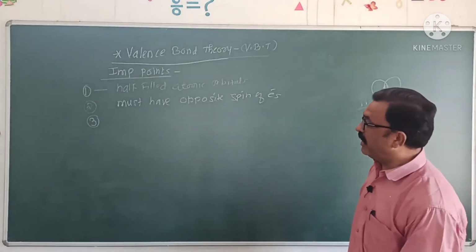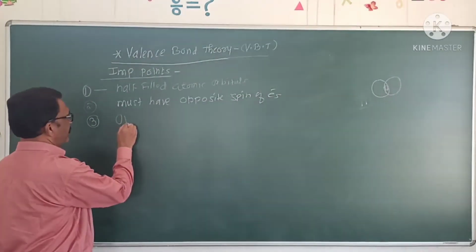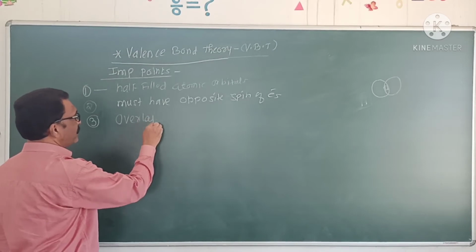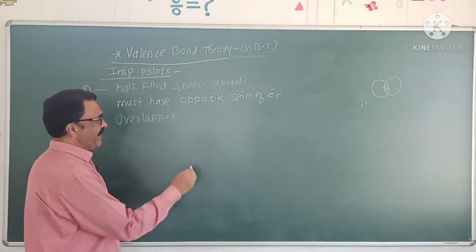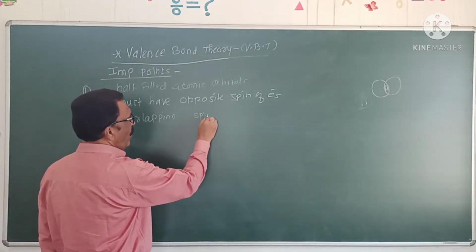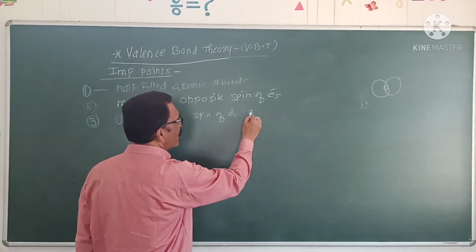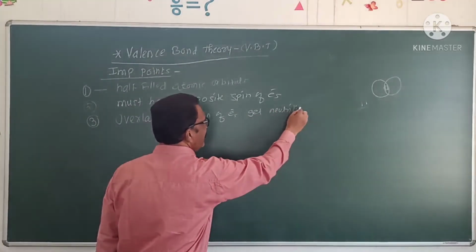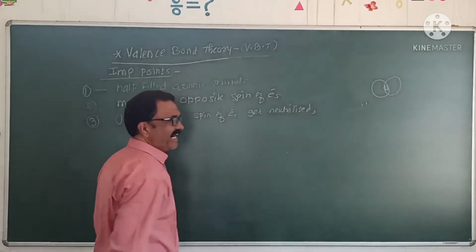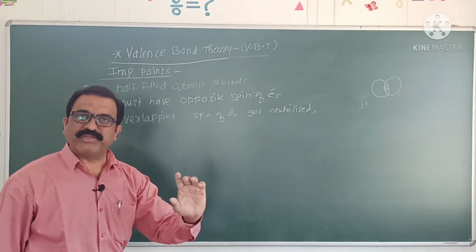The spins get cancelled: plus one half, minus one half, total effective spin will be 0.